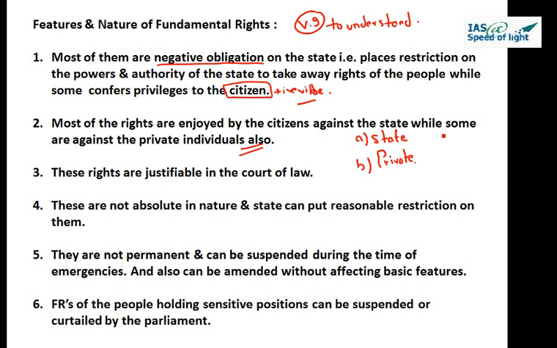Third thing what you have to see is whether this right is available to citizens only, or whether this right is available to foreigners as well. So that is how you start dividing whenever you make notes on any article. You divide it into these four parts, one of these four parts, or the mixture of these four parts. So some rights are against the state, but some rights we also enjoy against the private individuals.